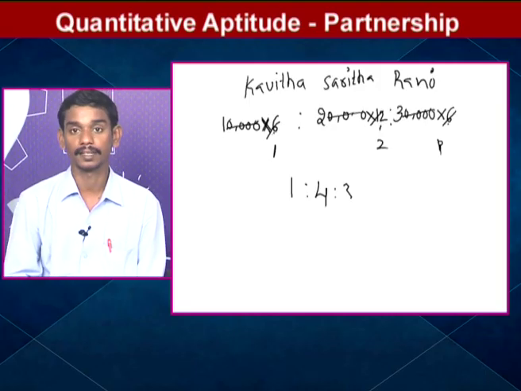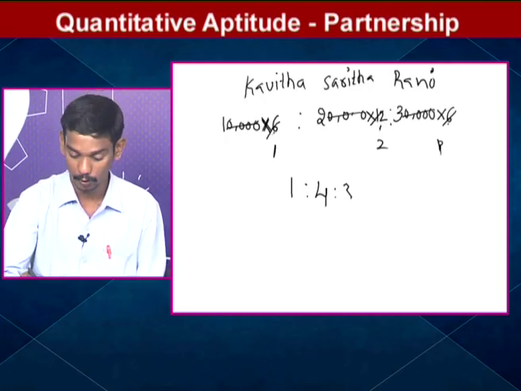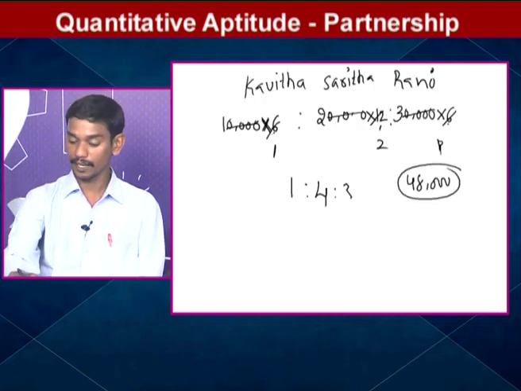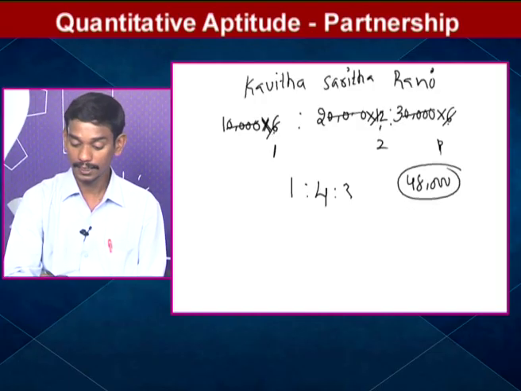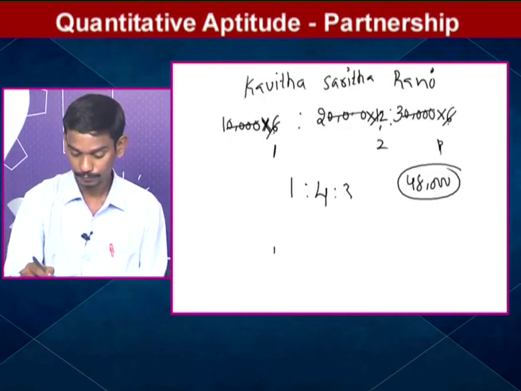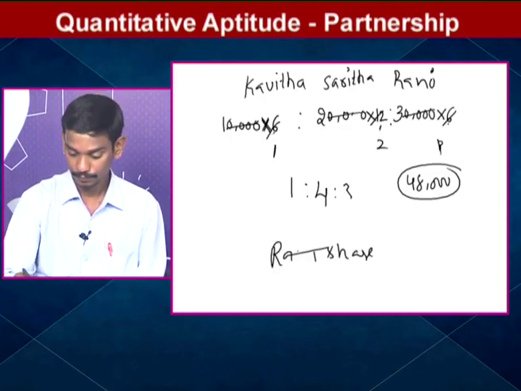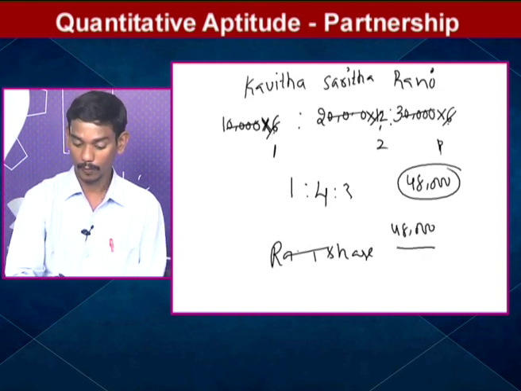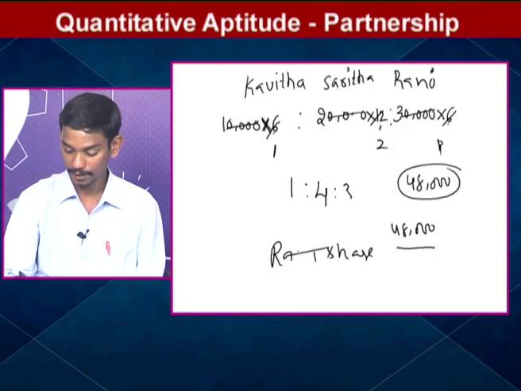At the end of the year, they got a profit of how much? 48,000. So what is Rani's share? At the end of the year, they got a profit of 48,000. In that, Rani's share: 48,000, the sum of the ratios is 1 plus 4, 5, 5 plus 3, 8 parts.